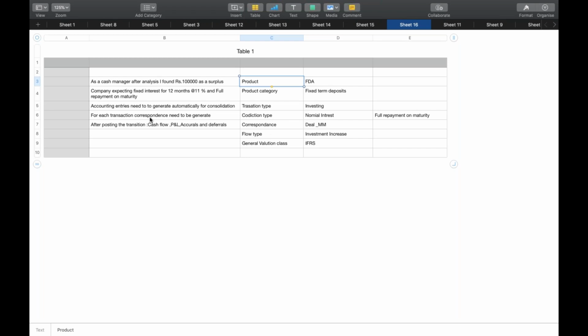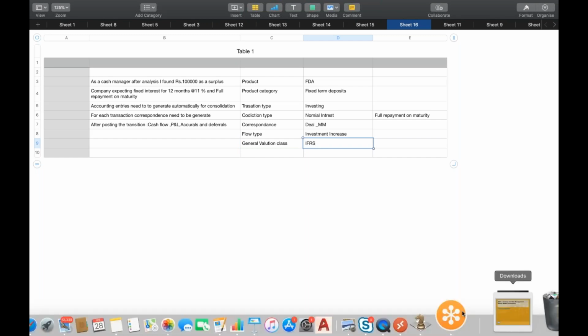Flow type: once I post the transaction with this product type and transaction type, the cash flow needs to update, profit and loss need to update, accruals and deferrals need to update. Under which valuation class is it getting updated? IFRS. Let's structure this product in your money market instrument. Let's take the system.